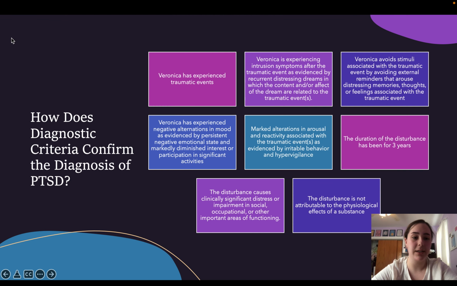How does the diagnostic criteria confirm the diagnosis of PTSD in Veronica? Veronica has experienced traumatic events. She's experienced negative alterations in mood as evidenced by persistent negative emotional state and markedly diminished interest or participation in significant activities. The disturbance causes clinically significant distress or impairment in social, occupational, or other important areas of functioning. Veronica has experienced intrusion symptoms after a traumatic event as evidenced by recurrent distressing dreams in which the content and/or affect of the dream are related to the traumatic event. Marked alterations in arousal and reactivity associated with the traumatic event as evidenced by irritable behavior and hypervigilance.